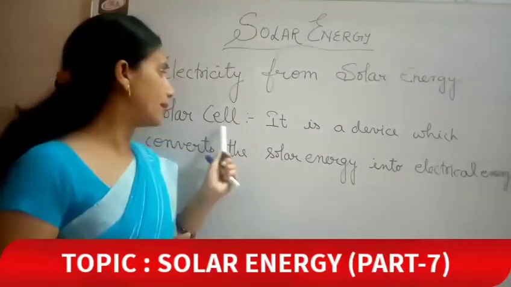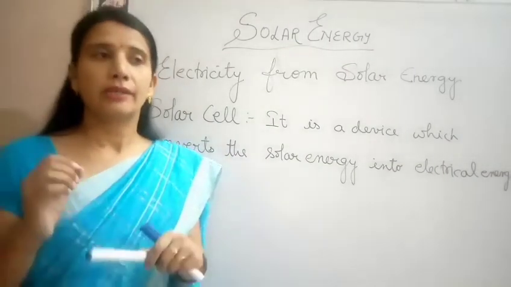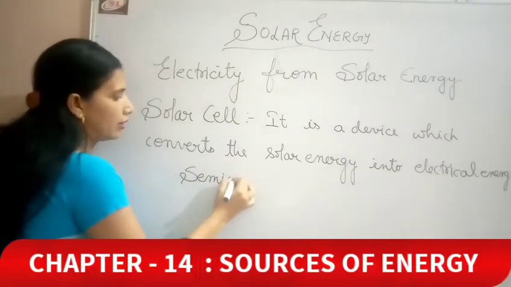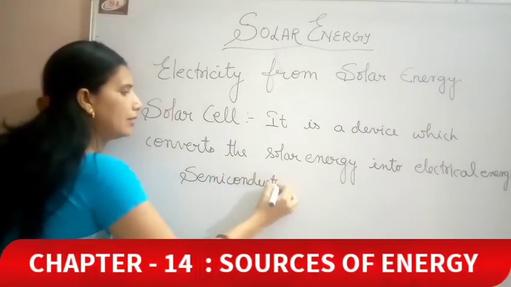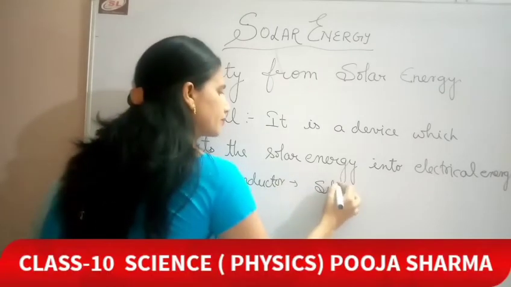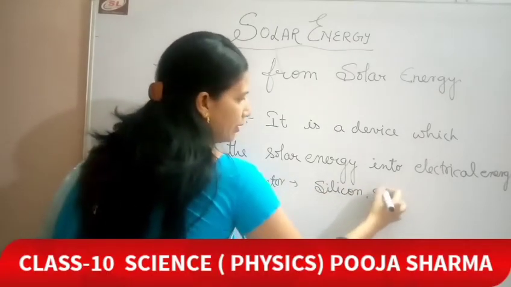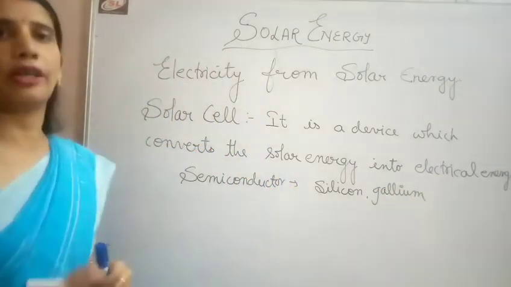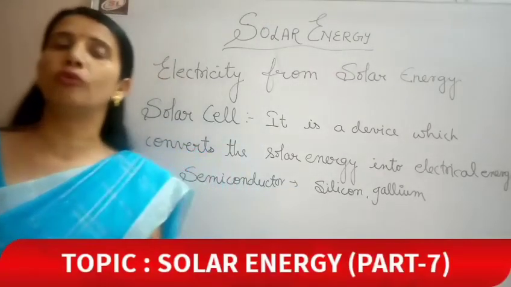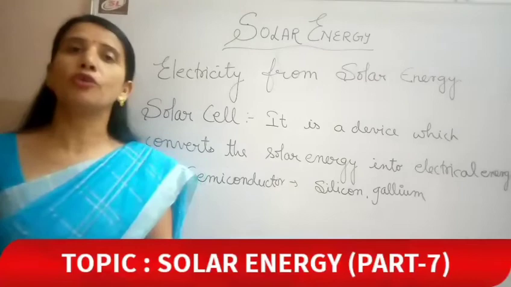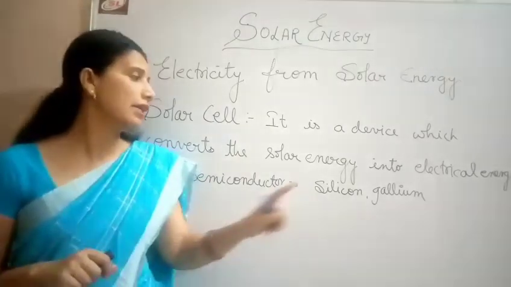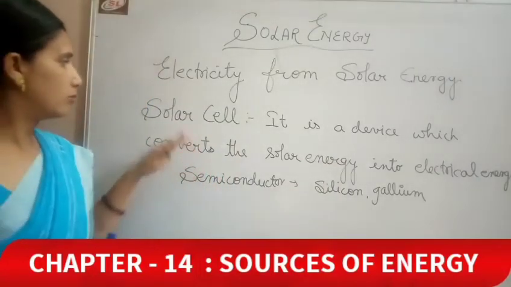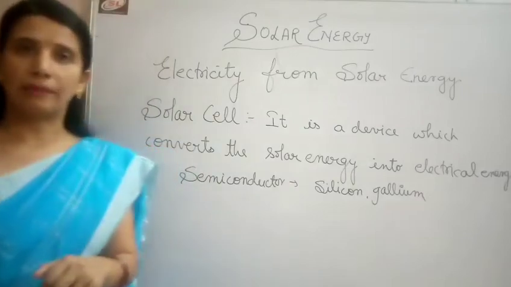Now, what material is a solar cell made of? See, student kids, it is made up of semiconductors like silicon and gallium. About them in detail you will study in your higher classes. Till now you just remember the names of the semiconductors, silicon and gallium. These are two examples of semiconductors, and the solar cell is made up of these semiconductors.